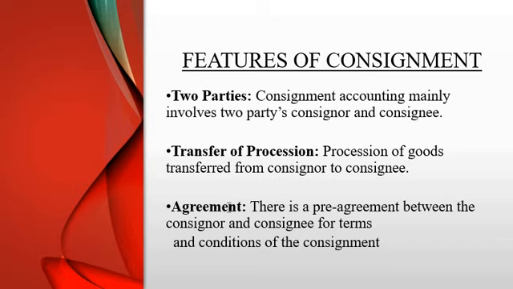Next feature is agreement. There is an agreement between the owner and the agent, between the consigner and the consignee. I told you this in the previous class also.